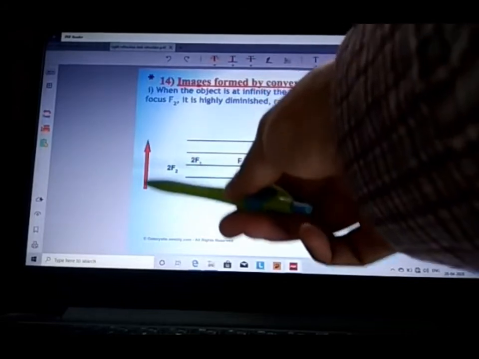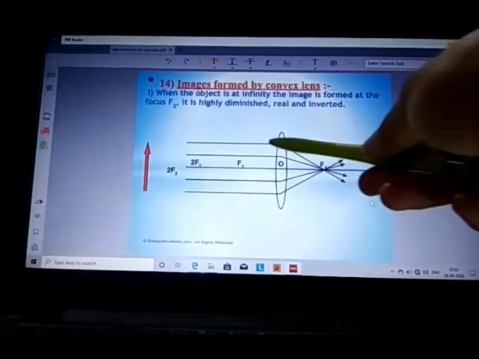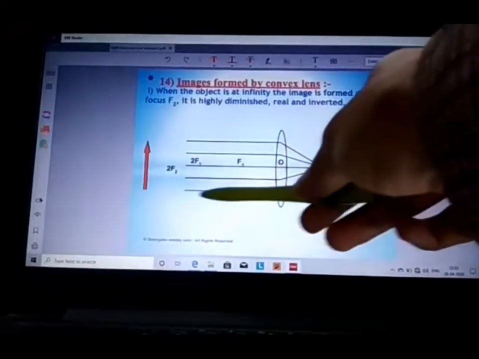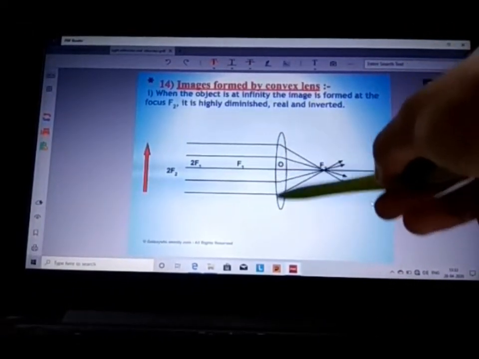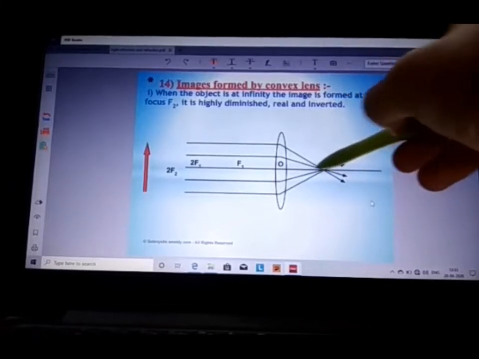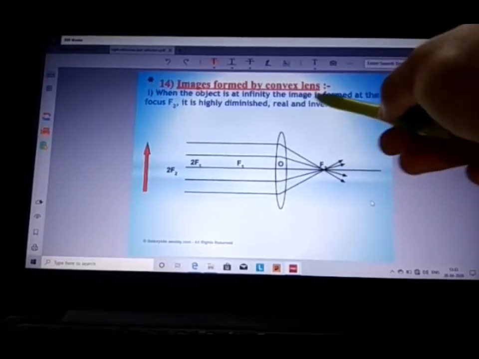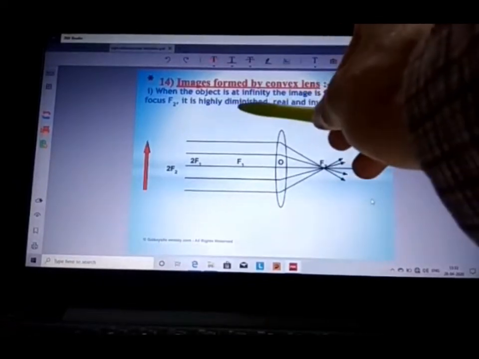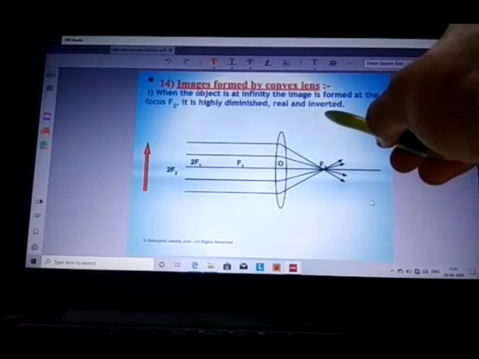When the object is placed at infinity, the incident rays are coming parallel to the principal axis, and after refraction through convex lens, they meet at one point, that is the principal focus of that lens. Hence the image is highly diminished, point sized, and the image is real and inverted. This is the first case.